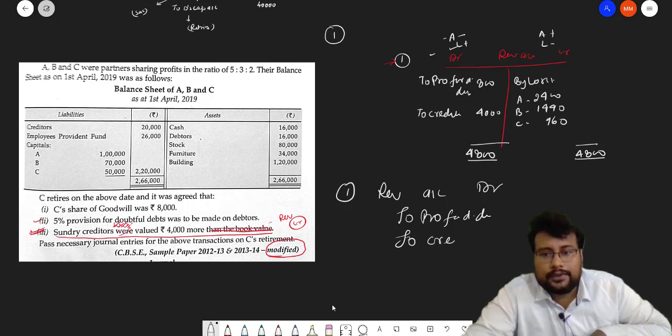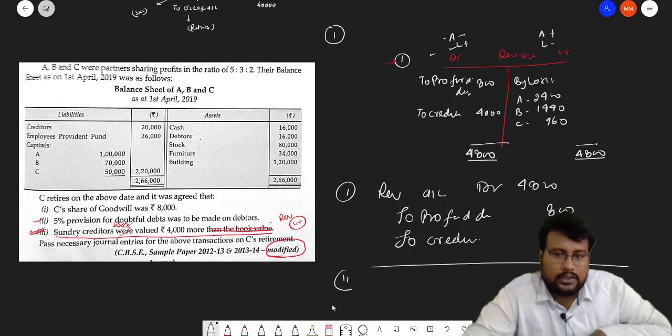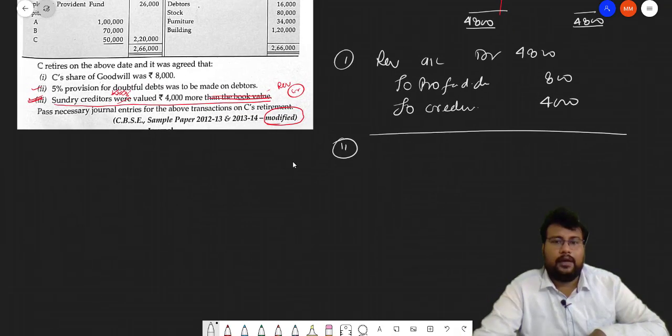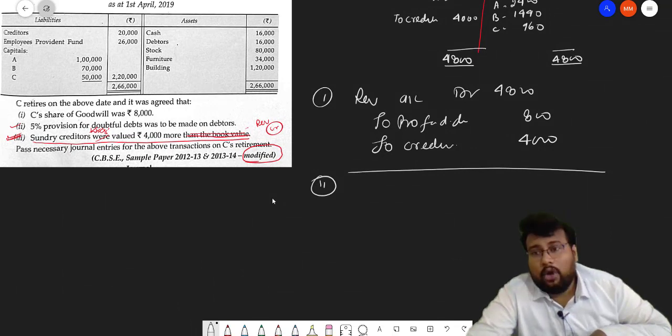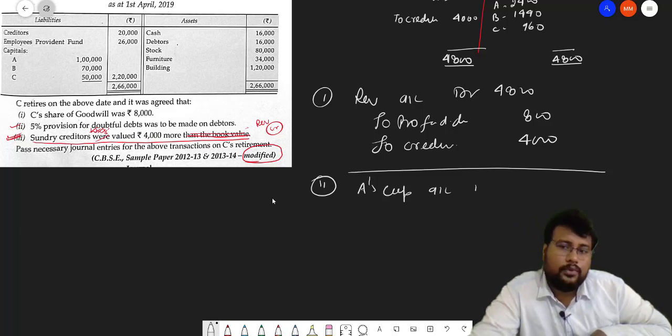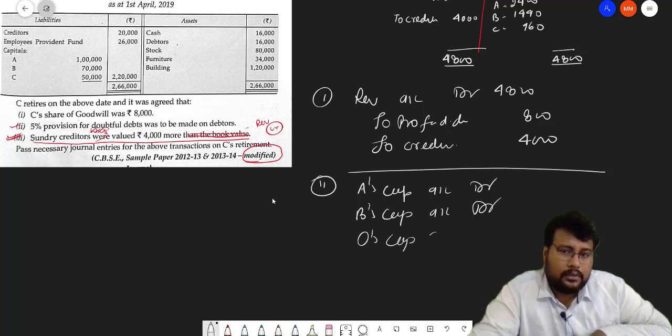To creditors. The total loss we have 4,800, 800 on provision and 4,000 on creditors. Now this loss will be distributed between the partners in old partners old ratio. So when partners are getting loss, their capital will decrease. So A's capital account debit, B's capital account debit, C's capital account debit.